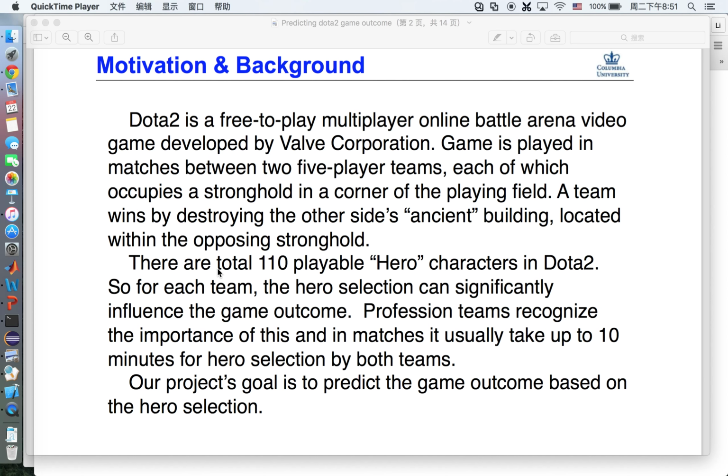There are a total of 110 playable hero characters in Dota 2. For each team, the hero selection can significantly influence the game outcome. Professional teams recognize the importance of this, and in matches it usually takes up to 10 minutes for hero selection by both teams. So our project's goal is to predict the game outcome based on the hero selection.